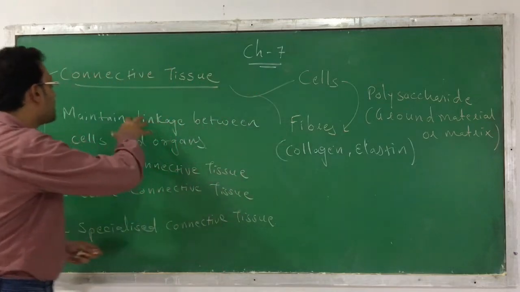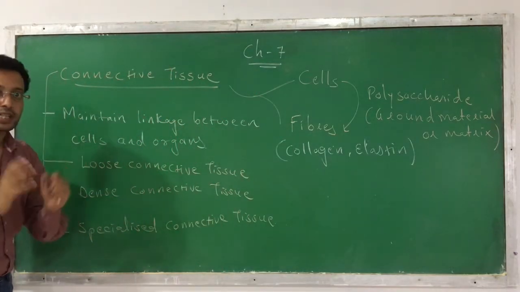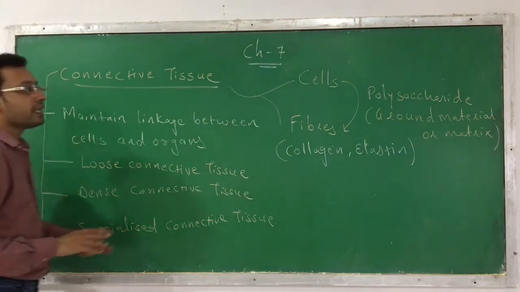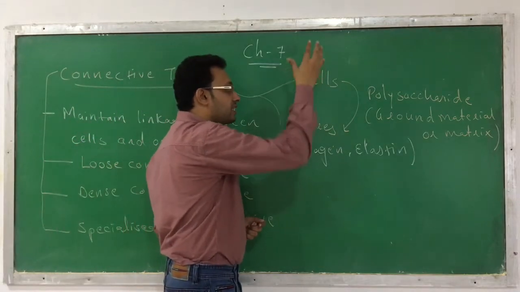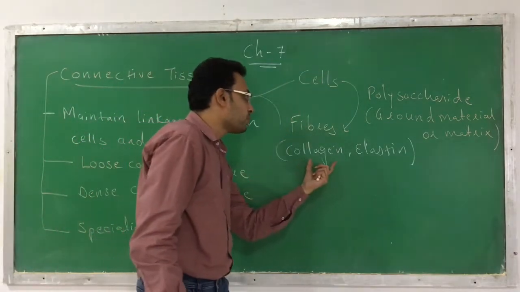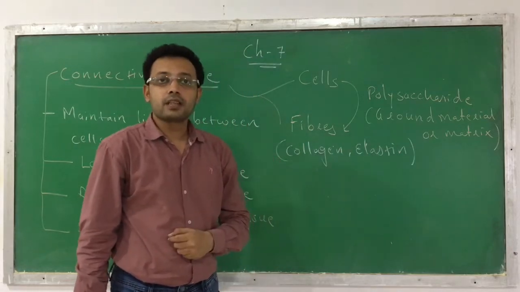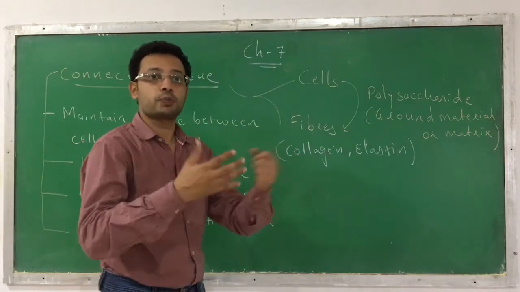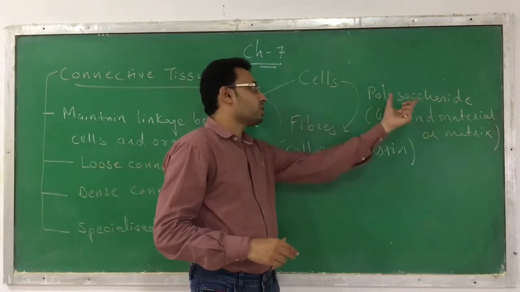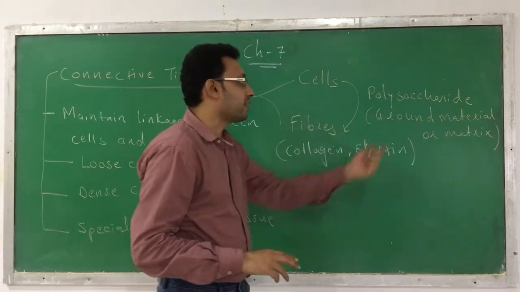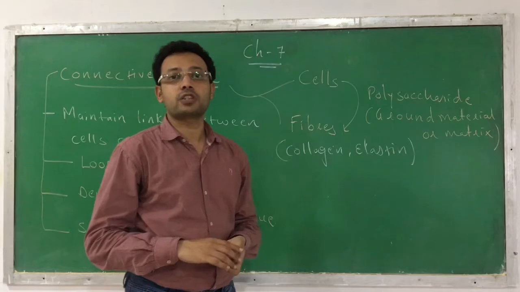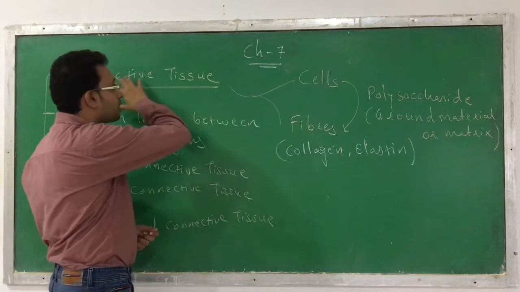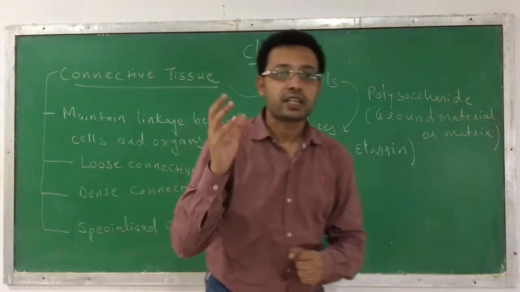So these are the components present in a connective tissue. I am again repeating, whatever the kind of connective tissue it is, loose, dense or specialized, it consists of cells, and this cell secretes the fibers. Fibers can be of 2 types, collagen and elastic. They give strength, flexibility and elasticity to the respective tissues. The cell also secretes material made up of polysaccharides that forms a ground material or matrix, and that occupies the space between the cells and the fibers. So this is what happens in the usual or normal structure of a connective tissue.